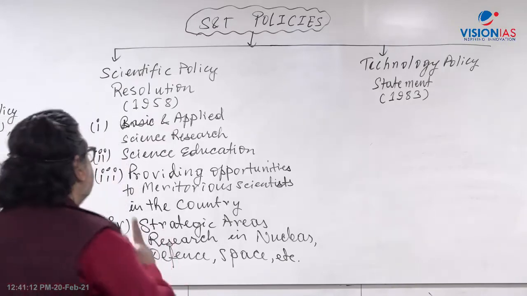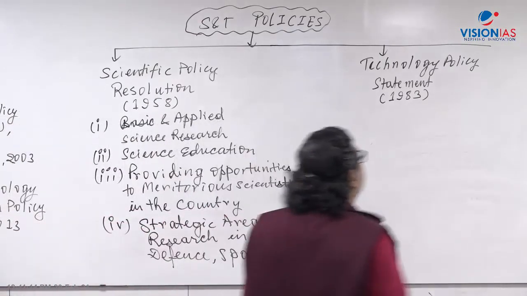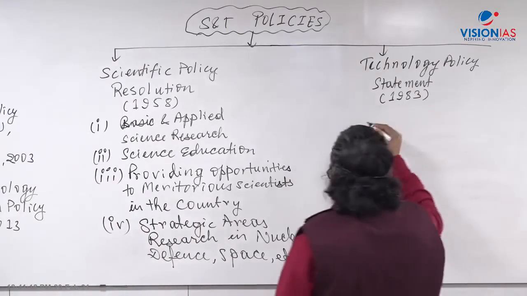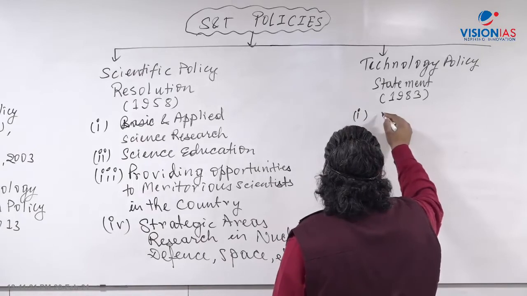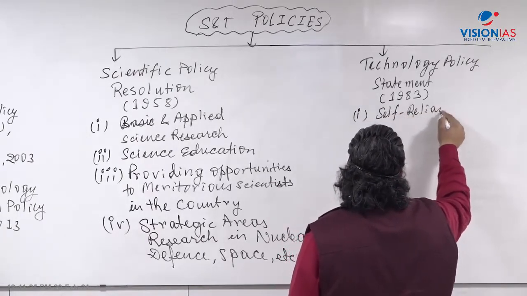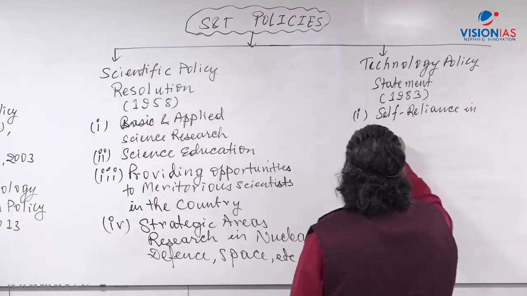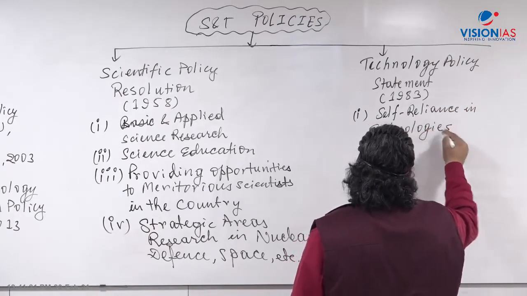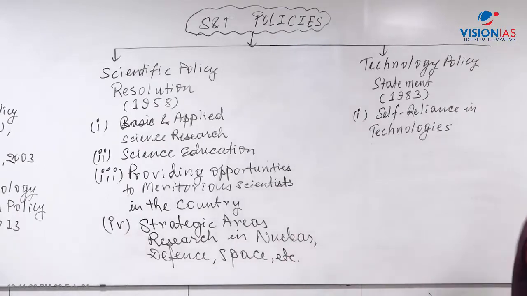So what happened in this way? The Technology Policy Statement was brought in 1983. The first focus at this time was self-reliance. It focused on self-reliance in technologies. Today we call it Atmanirbhar, right?